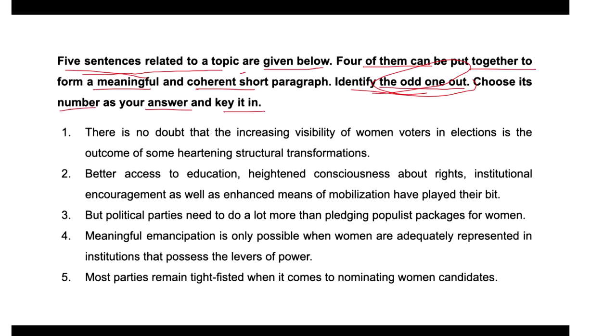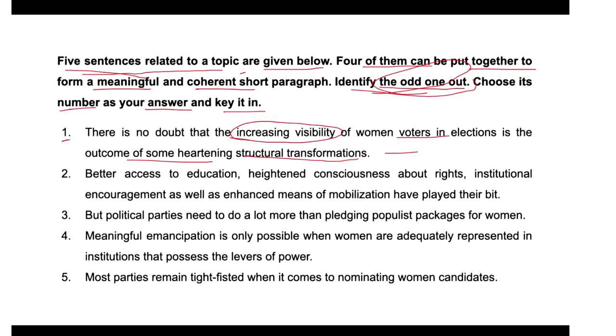As we understood in this task, we are identifying which sentence does not fit with the others to form a coherent paragraph. Let's look at the first one. There is no doubt that the increasing visibility of women voters in elections is the outcome of some heartening structural transformation. Right. So this sentence introduces the topic of the increasing visibility of women voters in elections and attributes it to structural transformation, right?